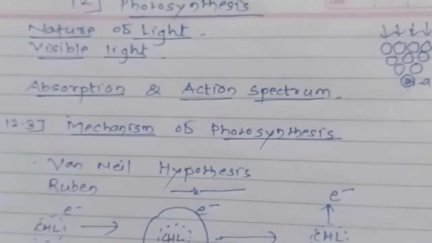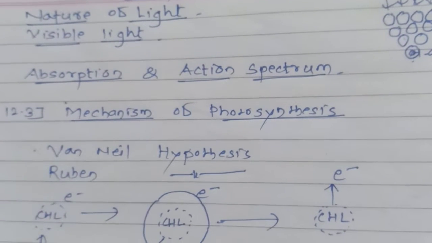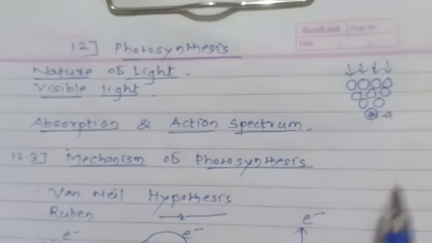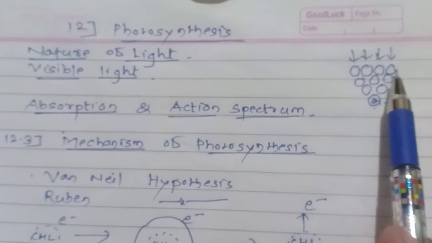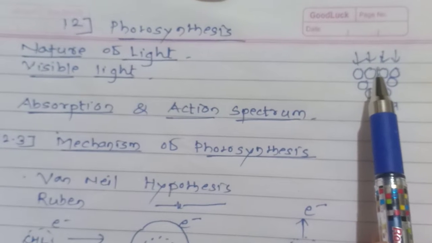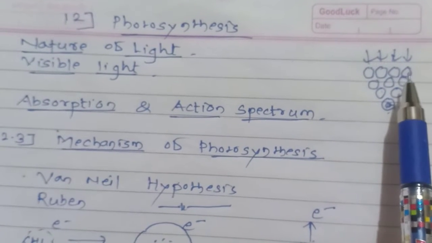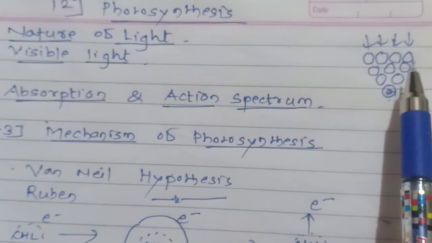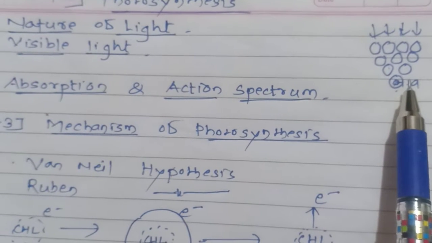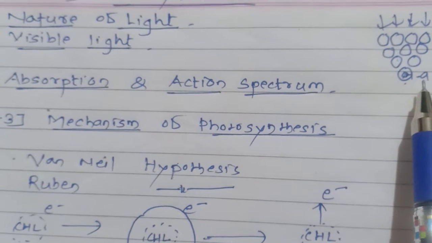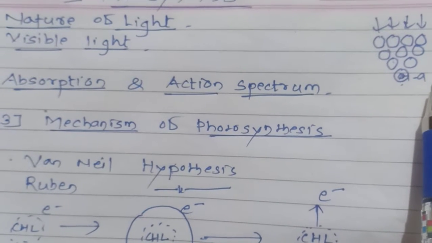After that, the absorption and action spectrum. These are the two terms here: absorption and action spectrum. In the absorption spectrum, there are different pigments present in the chloroplast of the leaves. These pigments like chlorophyll A, chlorophyll B, carotenoids, xanthophylls absorb the sun rays at different wavelengths and transfer the light to chlorophyll A. According to that, how much light can be absorbed is called the absorption spectrum.